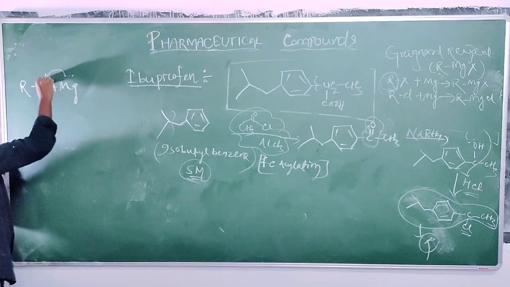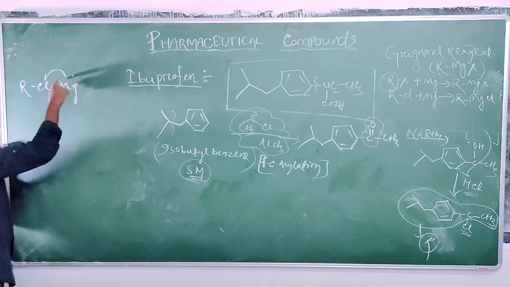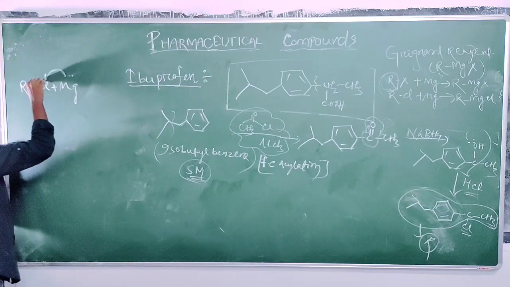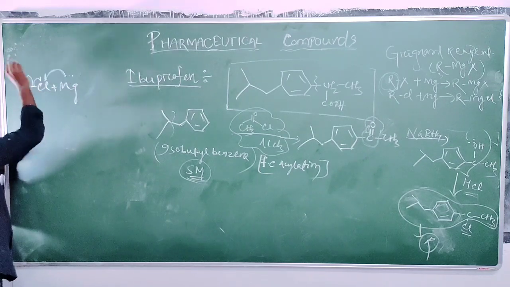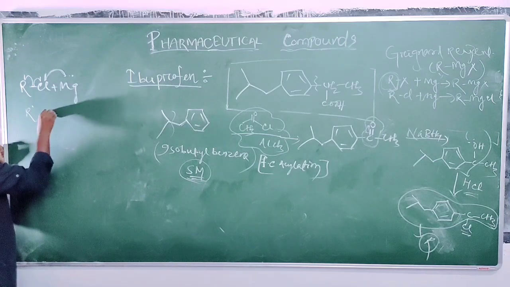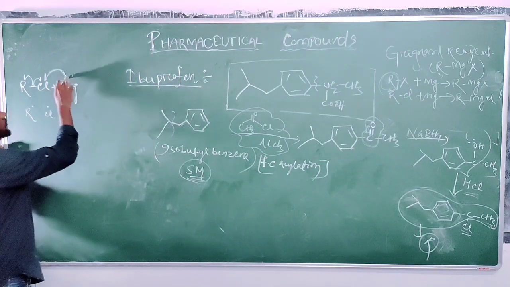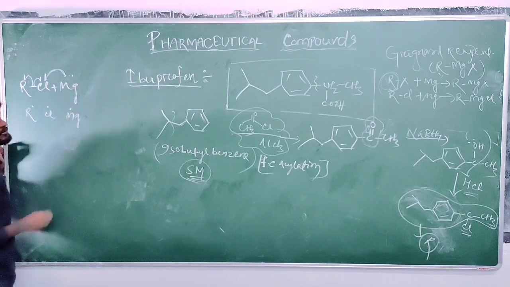So a half arrow, as it donates not two electrons or a lone pair, but only one electron. This bond breaks, one electron taken by the chlorine atom, another electron taken by the R group. So a single electron over R and a single electron over chlorine.